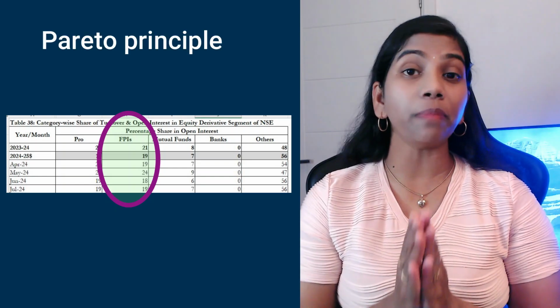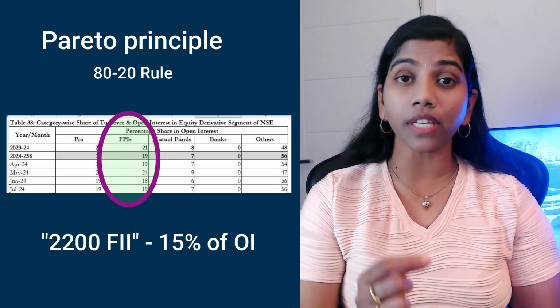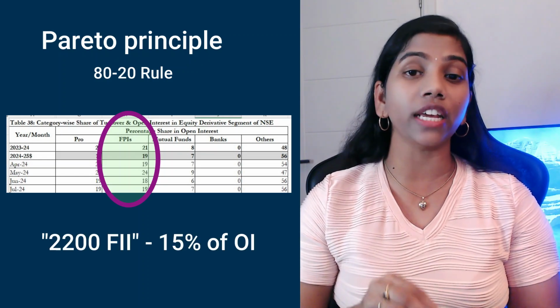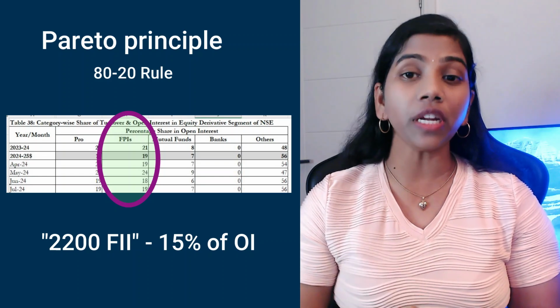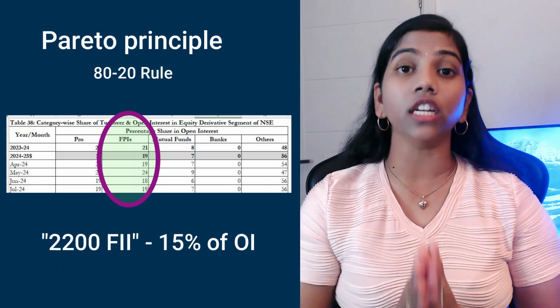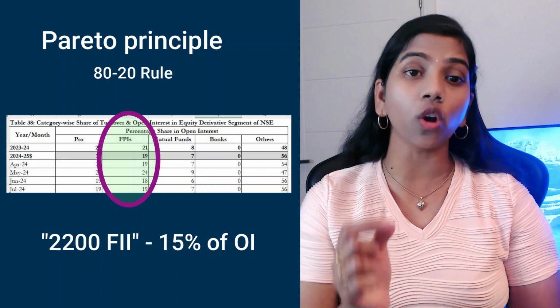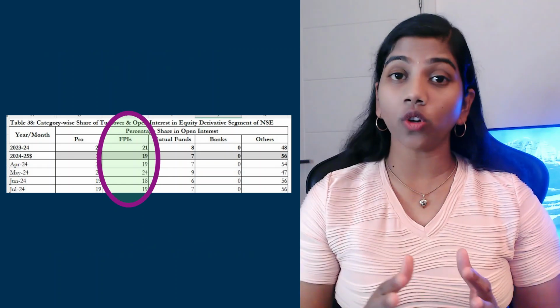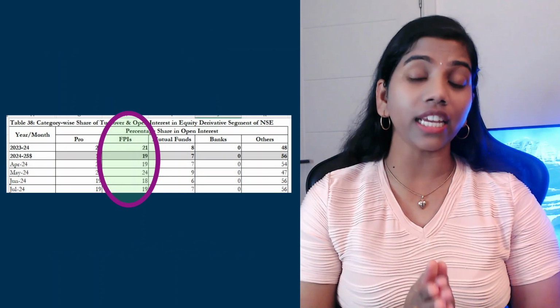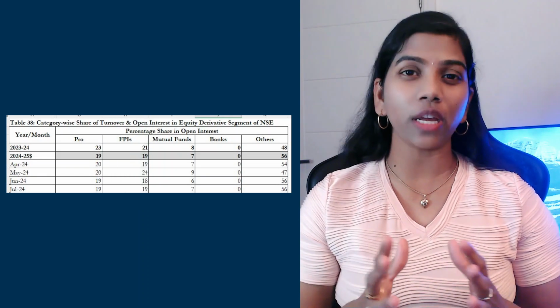And if we apply the Pareto principle, which is nothing but the 80-20 rule, it comes to just 2,200 FIIs controlling 15% of the total open interest in the Indian market. Please think for a second: 2,200 people own 15% of the total open interest in the Indian market. Hence understanding their mentality is the utmost important thing for short-term traders. Hope everyone is able to follow me.